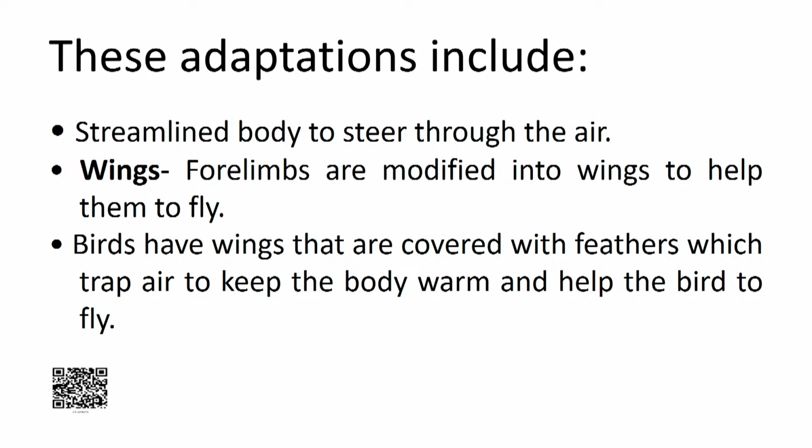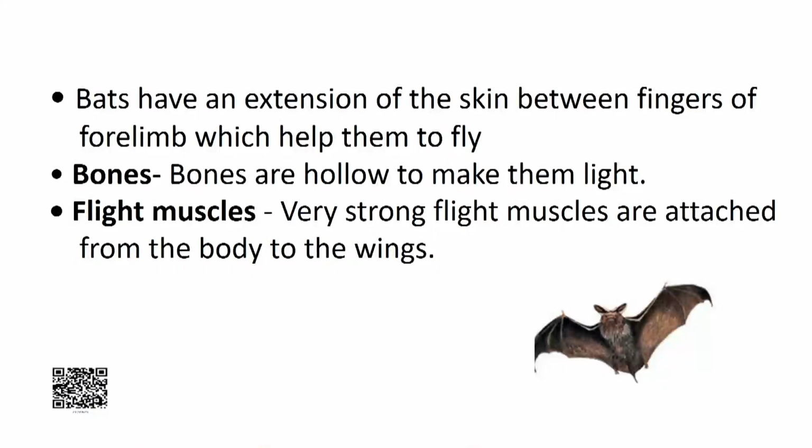Birds have wings that are covered with feathers which trap air to keep the body warm and help the bird to fly. Bats have an extension of the skin between fingers of forelimbs which helps them to fly. Aerial animals have hollow bones to make flight easier. Flight muscles are very strong, attached from the body to the wings.